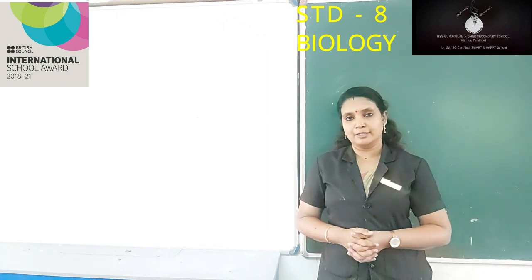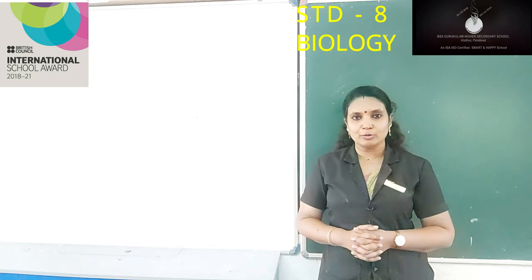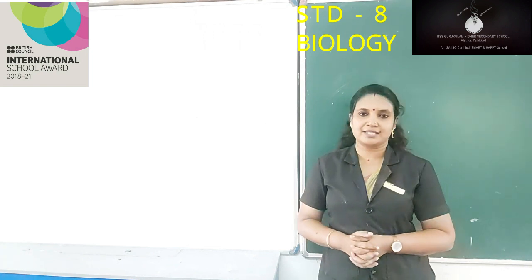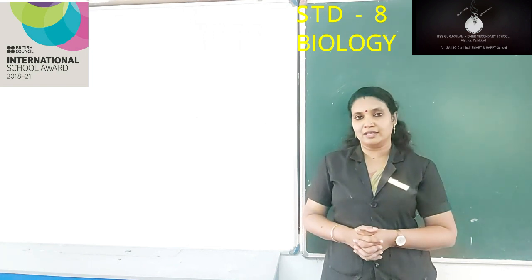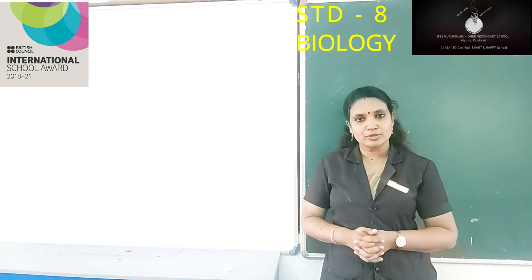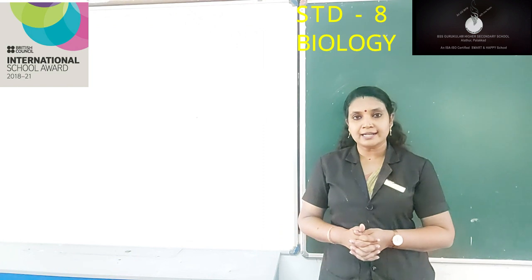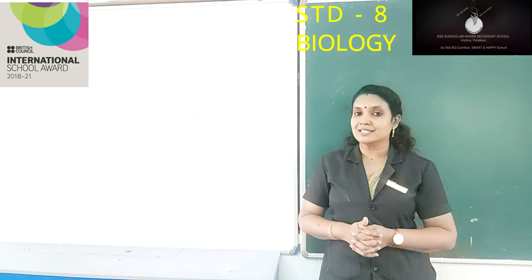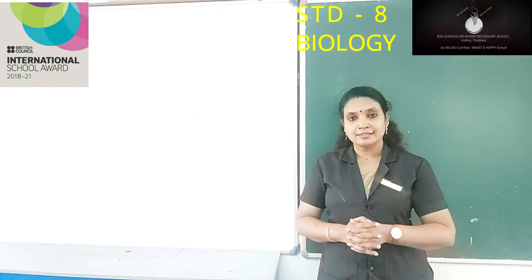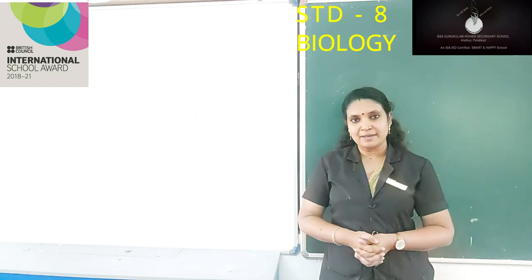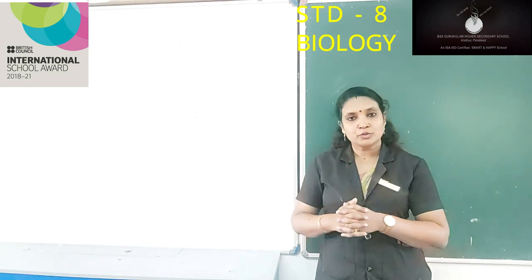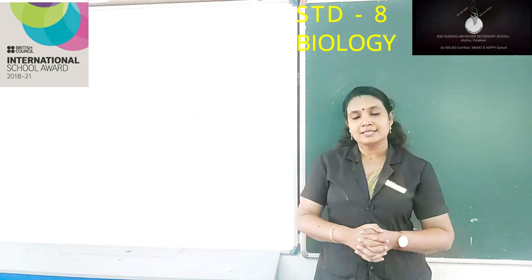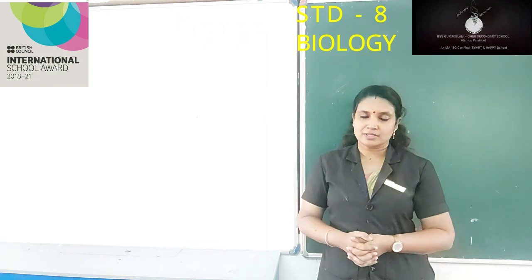One more example I will tell you. The nostrils are there, isn't it? Inside the nostrils, it is always wet. This is also because of the mucus present inside the nose. There are many mucus glands inside the nostrils, they secrete mucus, and that is why inside the nostrils it is always wet. This mucus will prevent dust particles and germs from entering into the pharynx. So that's all about enzymes, mucus and hormones.